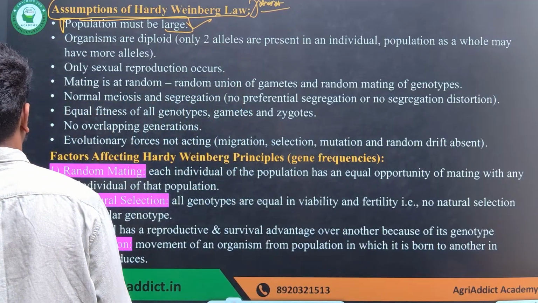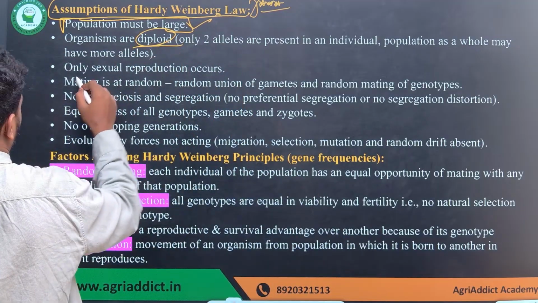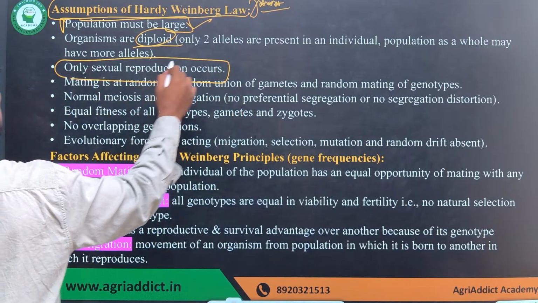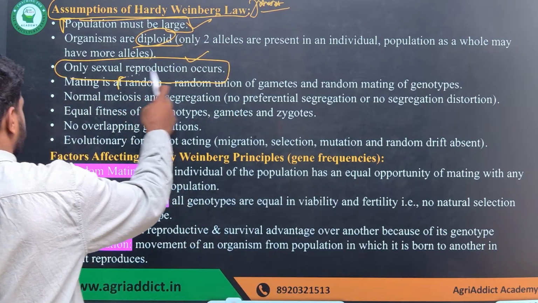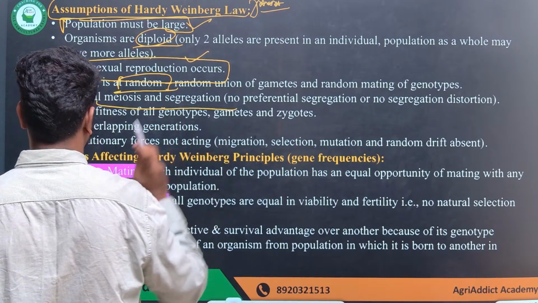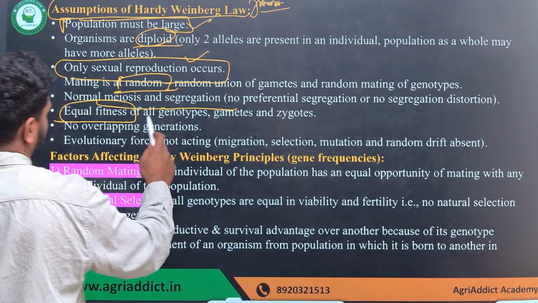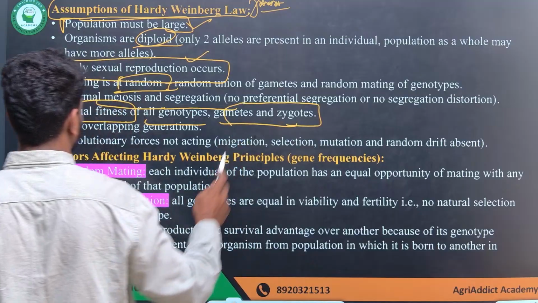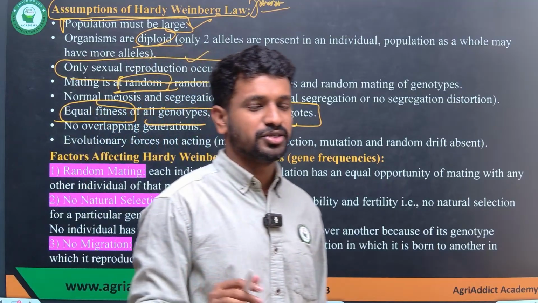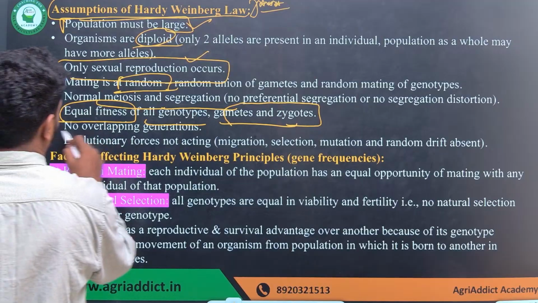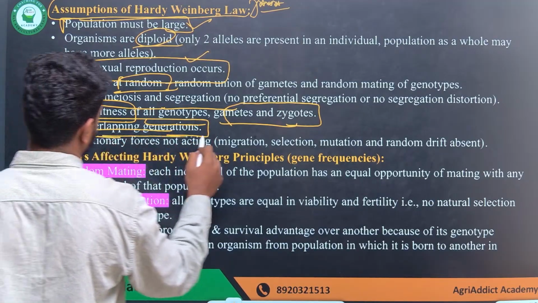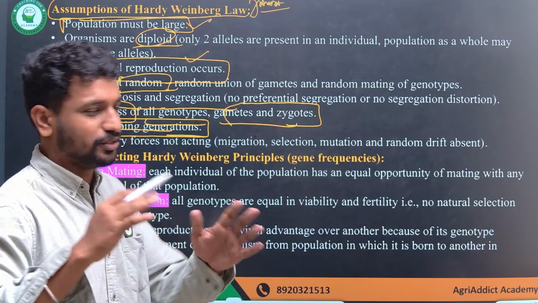So the population must be very large and the organisms are diploid, and this is only applicable where there is sexual reproduction, where we have male and female gametes, and the mating is completely random, and there is normal meiosis and segregation, and there is equal fitness of all the genotypes. All the individuals in the population should be of equal fitness. There should not be any variable fitness in the population, and we are not talking about overlapping generations. We are talking about strict generation to generation.